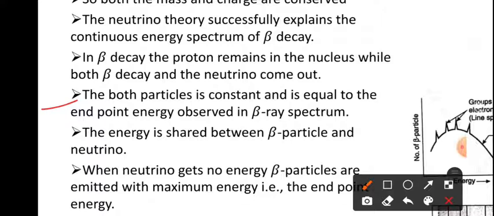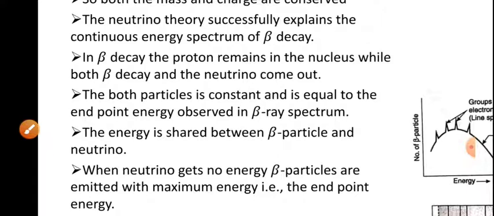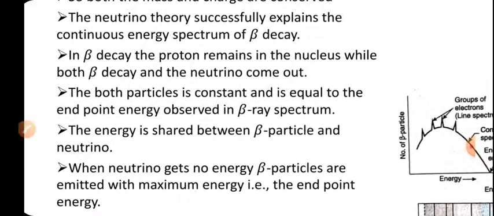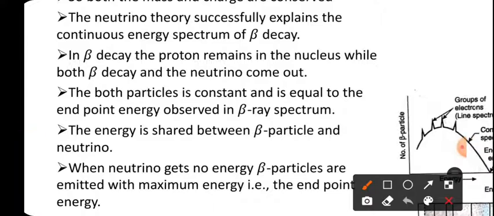The sum of the energies of both particles is constant and equal to the end point energy. So here both particles together have a constant energy, equal to the end point energy in a beta ray spectrum. Even while they are emitting, the total energy of both particles is the same. So there is no change, right? Their value is constant, the same value.